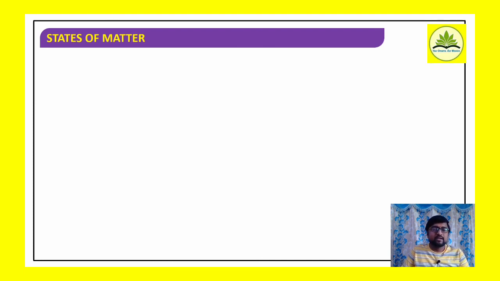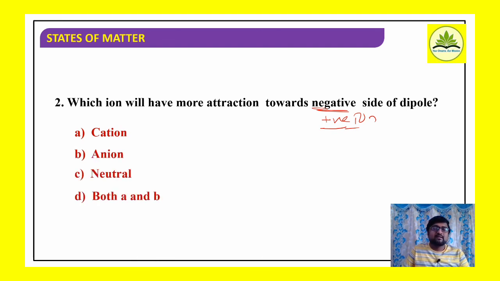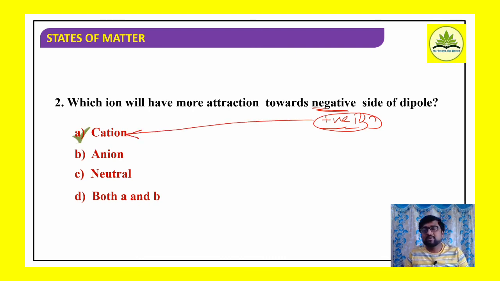Okay, well, then second one, which ion will have more attraction towards negative side of a dipole? Negative side means it must be a positive ion. Options: cation, anion, neutral, both A and B. Which ion will have more attraction towards negative side of a dipole? Negative side of a dipole is going to interact with what type of ion? It is a positive ion, nothing but a cation, the ion which carries positive charge.